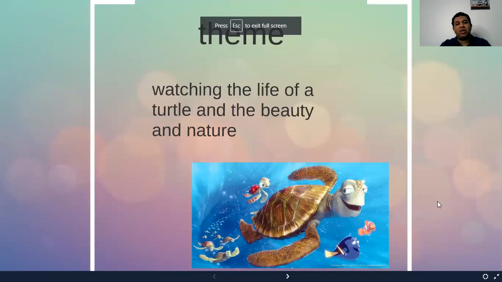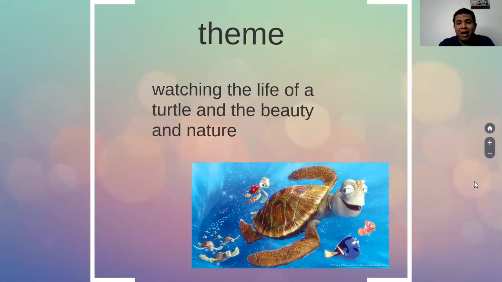This is the poem of Linda Hogan. But what does she mean? But what she already said. Let's have this presentation, which is speaking about the theme of the poem. The theme actually speaks about watching the life of a turtle and the beauty of nature.